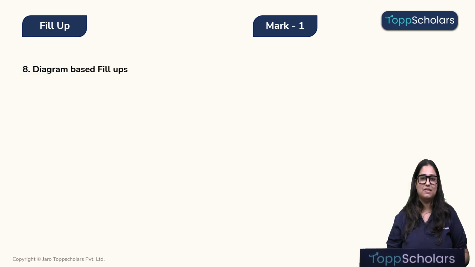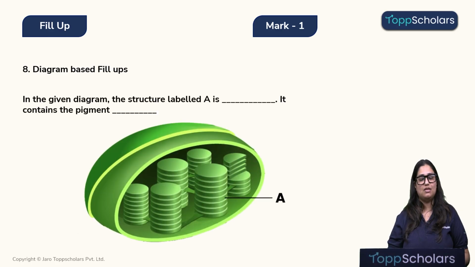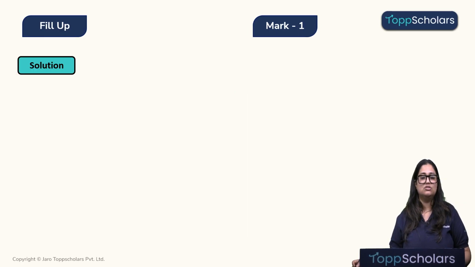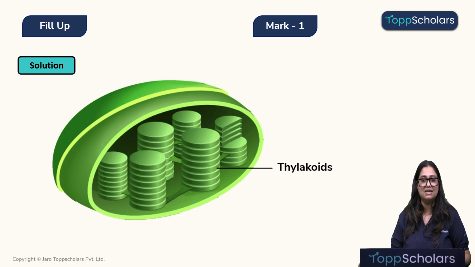Now let's look at the next question. In the given diagram, the structure labeled A is dash and it contains the pigment dash. We can see that this is a diagram of a chloroplast, which is a plastid. And these disc-like structures are the thylakoids, which are green in color because of the pigment chlorophyll. So the correct answer over here is thylakoids.